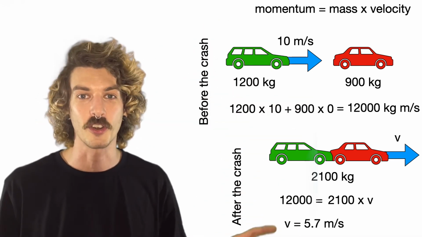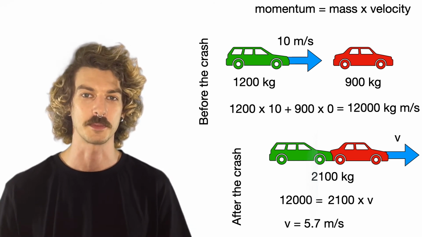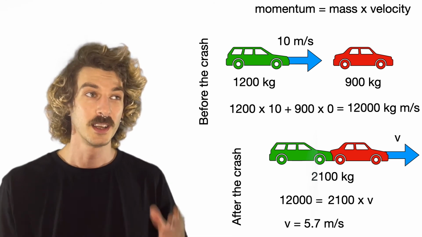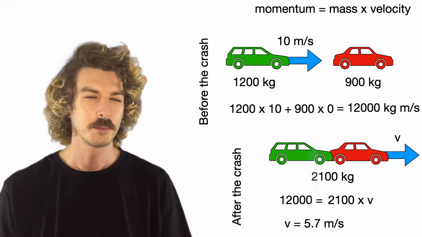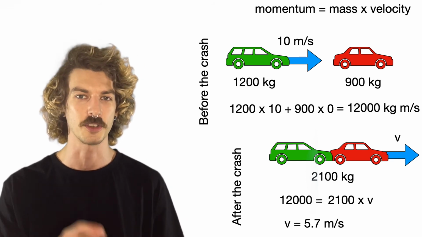So that's how we use the idea that momentum is conserved. The momentum before the crash is the same as the momentum after the crash. We use the idea of conservation of momentum to calculate the velocity. Now, this concept of momentum is quite simple. The equation itself is quite simple, but the questions that exams ask you using it can get quite complicated, so make sure you've got a good grip on it.